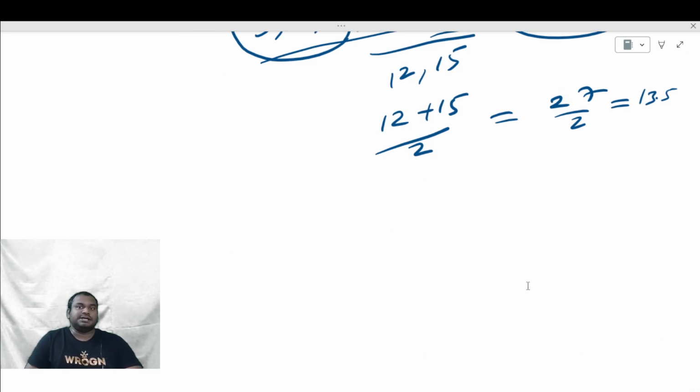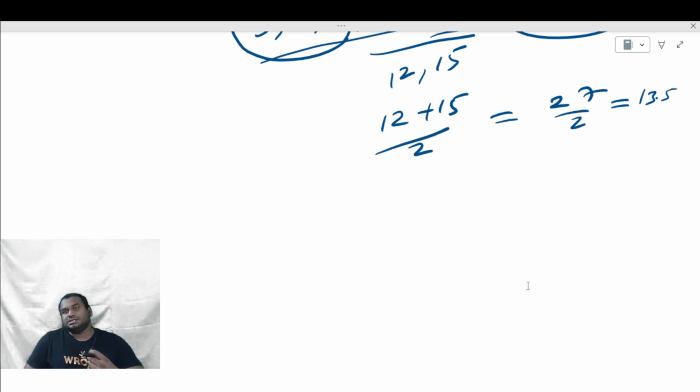Okay, I hope this is clear. And this is valid whenever the common difference is the same. Forget about odd and even. If it is odd and even, then the common difference will be 2. Otherwise, it can be any number. So if the common difference is the same in consecutive numbers, then the average will be the middle number if the number of numbers is odd, and the average of the two middle numbers if the number of numbers is even.